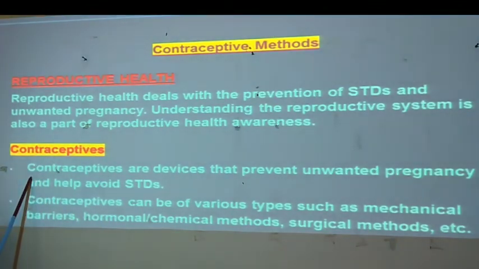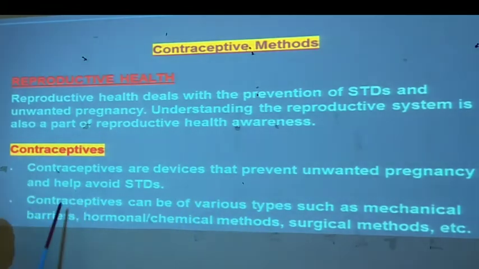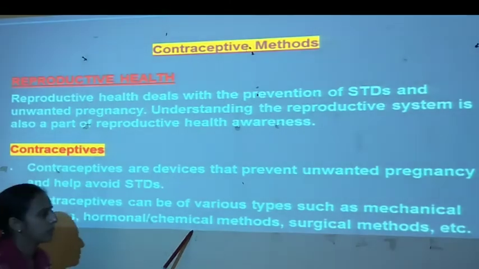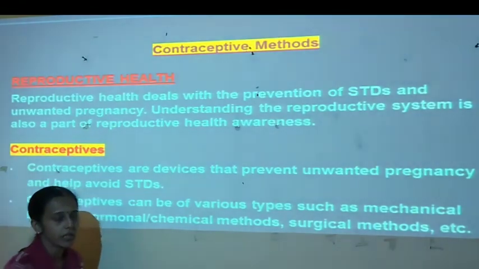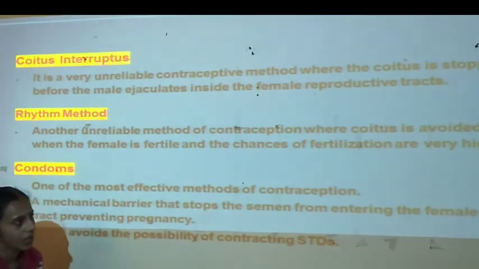These contraceptives are devices that may prevent unwanted pregnancy and help avoid STDs, that is sexually transmitted diseases. They can be of various types such as mechanical barriers, hormonal barriers, chemical methods or surgical methods, etc. Now we are going to see all these contraceptive methods one by one.